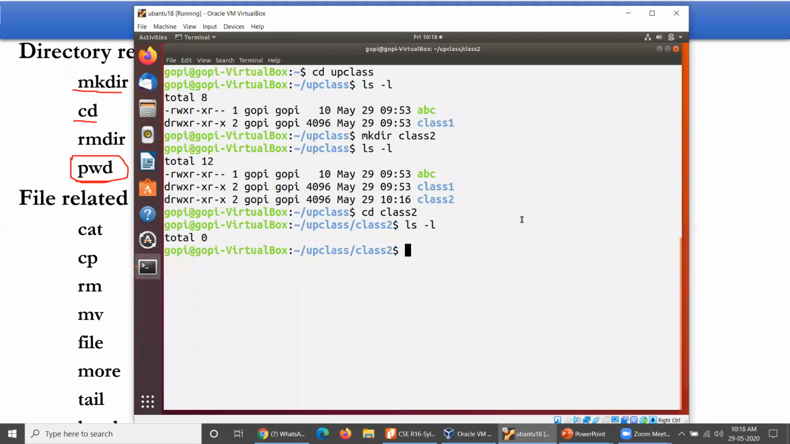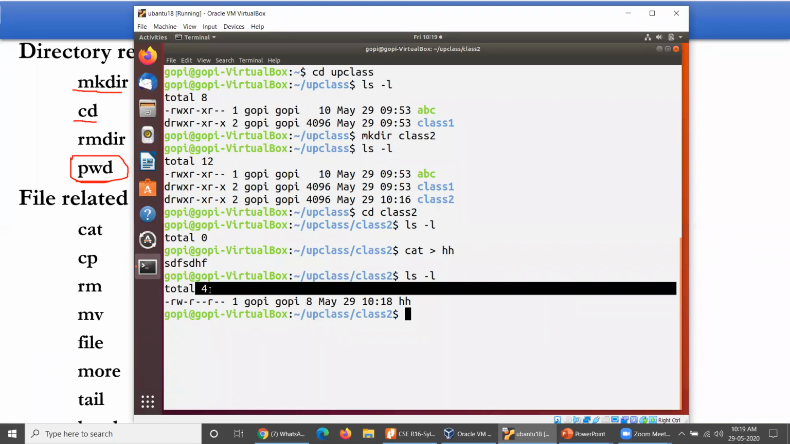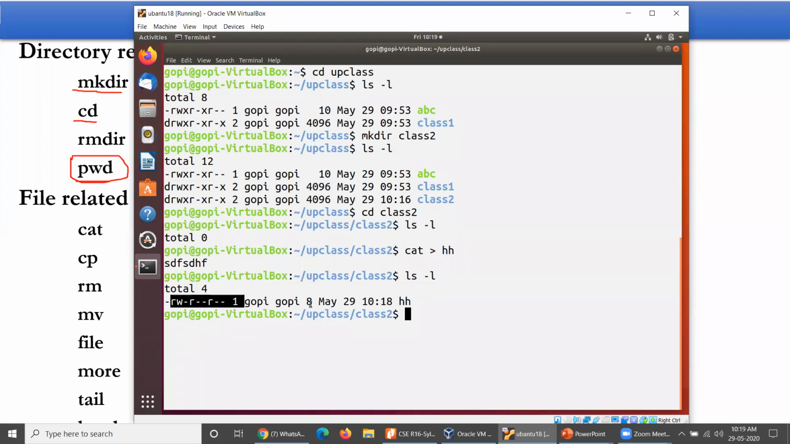For example, let me create a file here: cat greater than some file name, whatever the name may be. I have typed something here, whatever the data is, and let me press Control D. Our file has been created. Let us take ls -l. Yes, our file has been created. Why has it shown 4 here? Every directory has its own references, and those references are in hidden mode. I'll show you afterwards why it comes as 4, even though you have created only one file here.